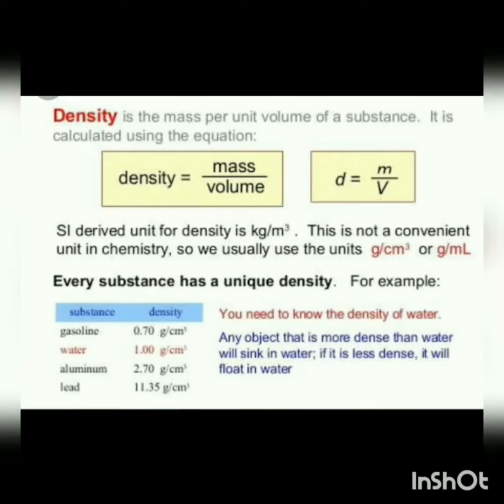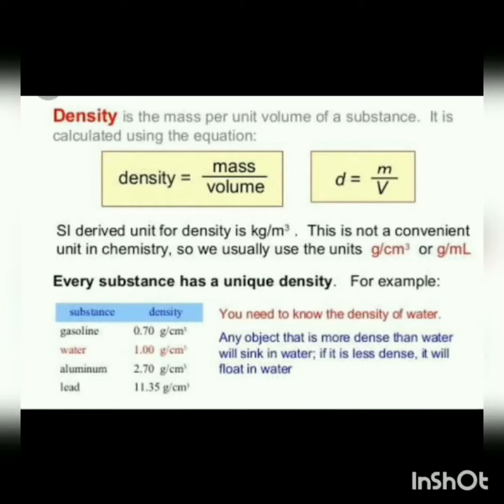What is the unit of density? In the SI system, the unit of mass is kilogram and the unit of volume is cubic meter. Hence, the SI unit of density is kg per meter cube. For a small size object, mass is usually expressed in gram and volume is expressed in cubic centimeter. Hence, another unit of density may be expressed as gram per cubic centimeter.